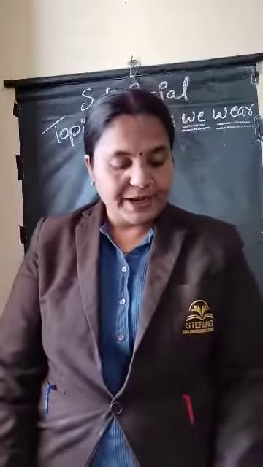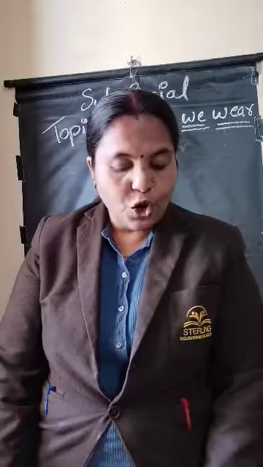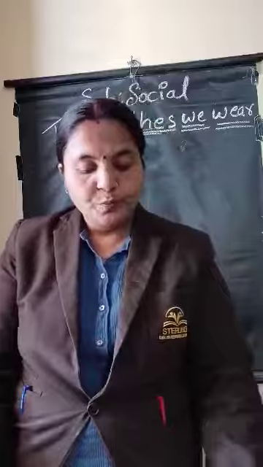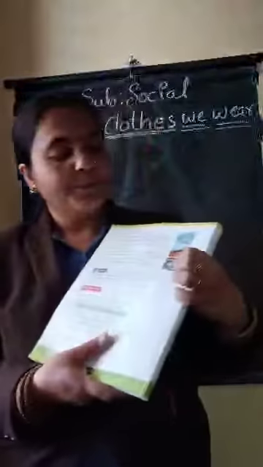Then the next para says, these yarns are woven together to form cloth by interlacing the strands on a machine known as a loom. Like this, a machine will be there.